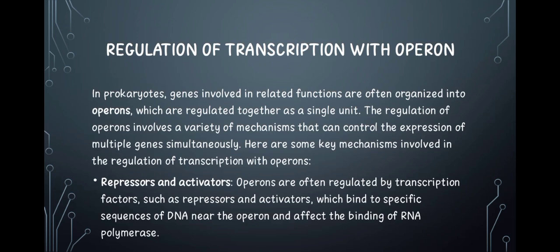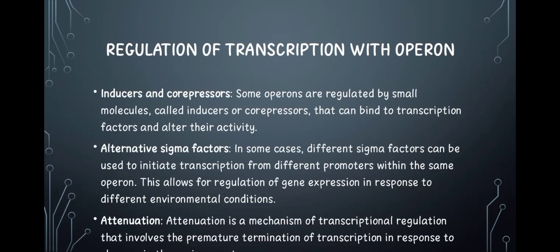Now these repressors and activators are actually transcription factors, just like the transcription factors we considered under endogenous factors that regulate RNA synthesis. Next, we have the inducers and corepressors. These inducers and corepressors bind to repressors and activators to alter their ability. For example, we have lactose as an inducer in the lac operon in E. coli, and the repressor there is lac repressor. So this lactose binds to this lac repressor to alter its ability and prevents it from binding to the promoter site on the lac operon in Escherichia coli.